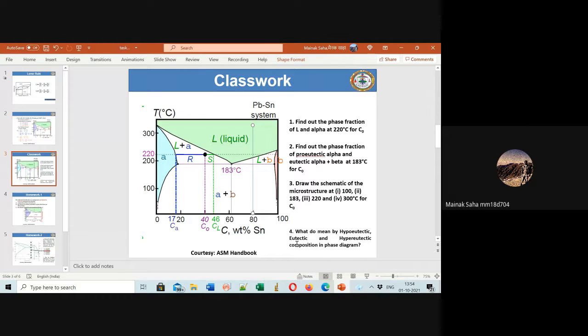What do you mean by hypoeutectic, eutectic, and hypereutectic composition in the phase diagram? So what does hypo mean? If you have a composition to the left of the eutectic, which means in magnitude it is lesser than the eutectic composition, you have the hypoeutectic composition. We just have to explain in one line what is hypoeutectic, what is eutectic, and what is hypereutectic. Hypereutectic is the composition to the right hand side of your eutectic point in a eutectic phase diagram. And eutectic?